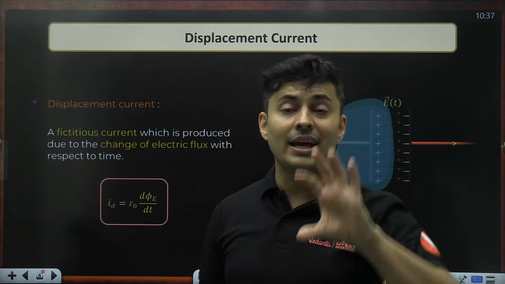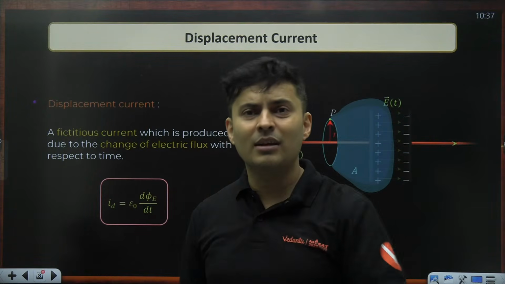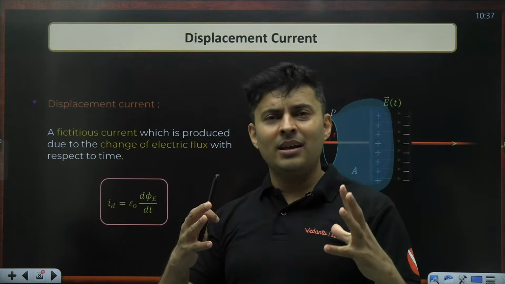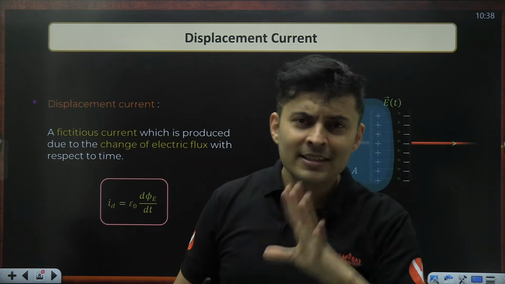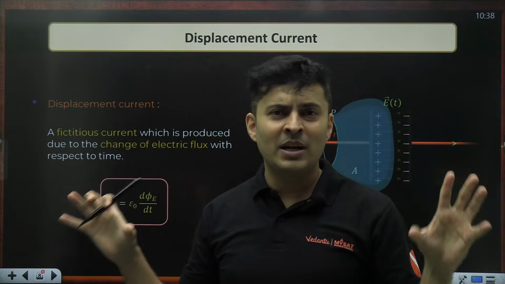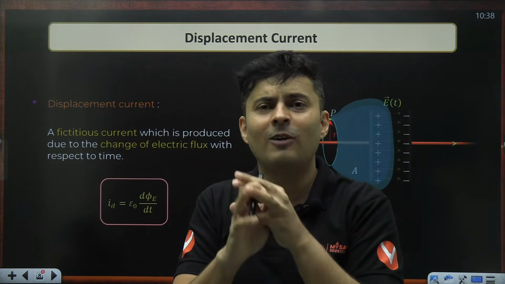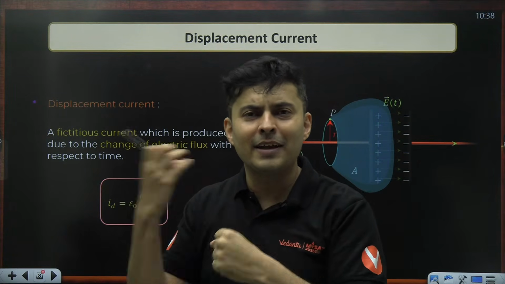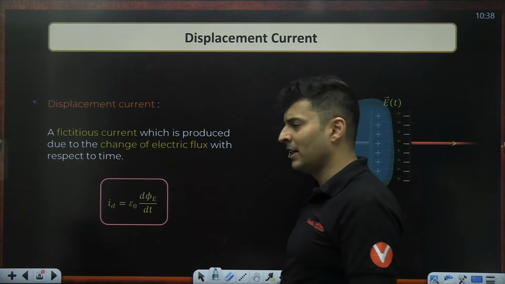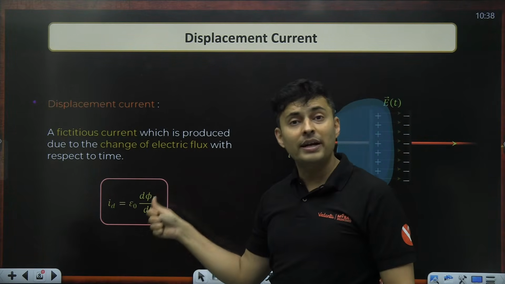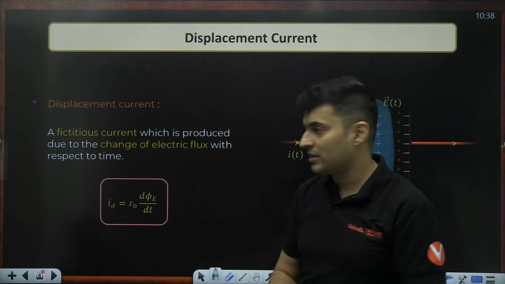Earlier, people used to think electric force is separate, magnetic force was separate, but Maxwell brought all these people together. He said, listen, electricity and magnetism are not separate forces, they are actually one thing only. Electricity can create magnetism, magnetism can create electricity. So the displacement current is permittivity into rate of change of electric flux.